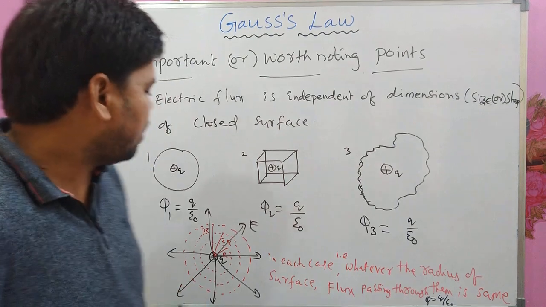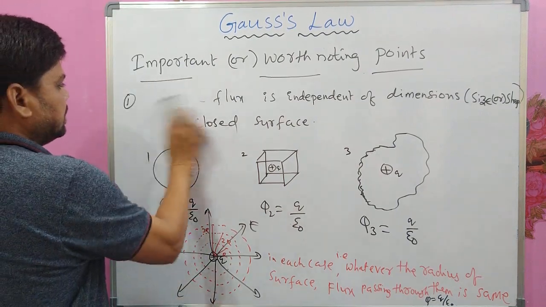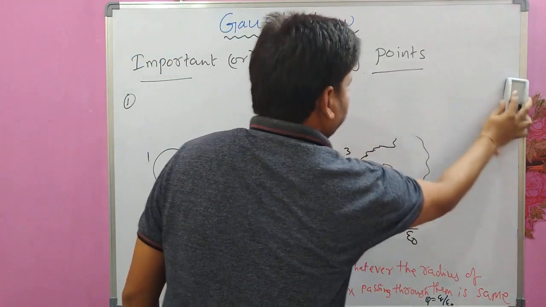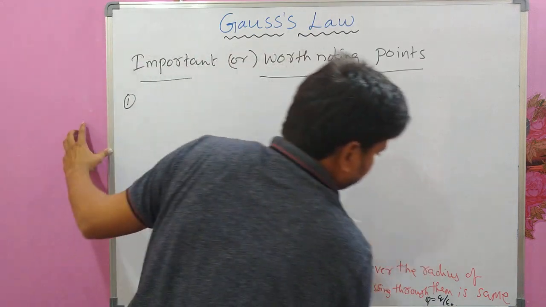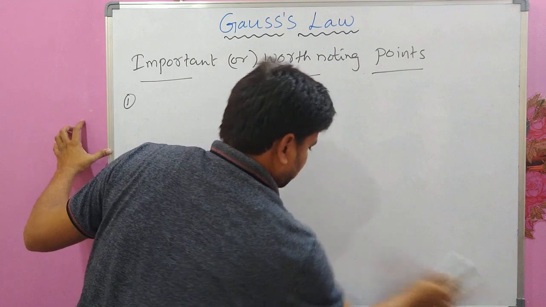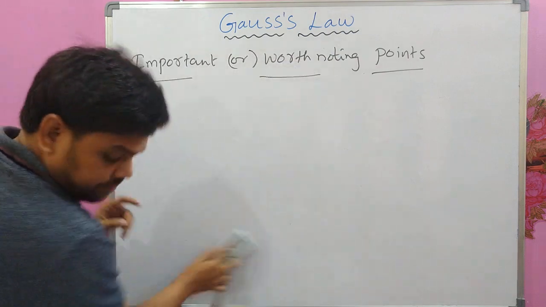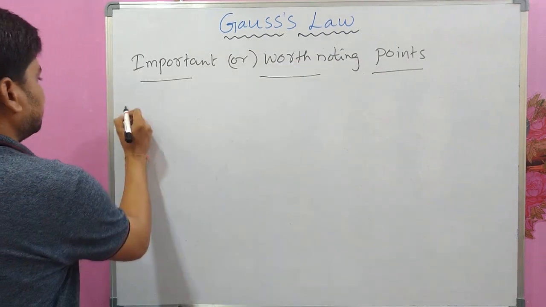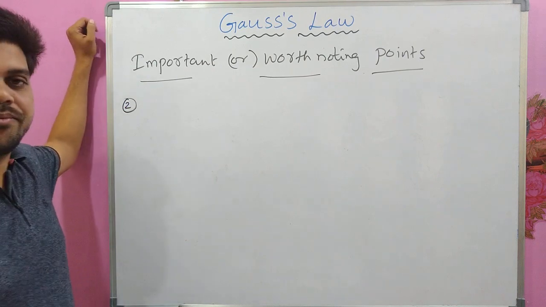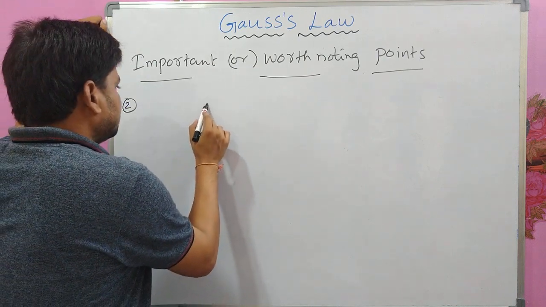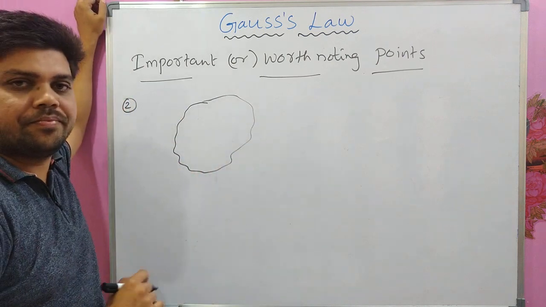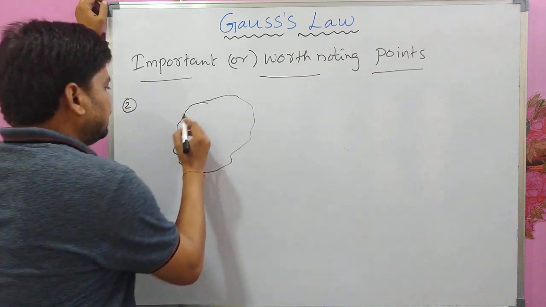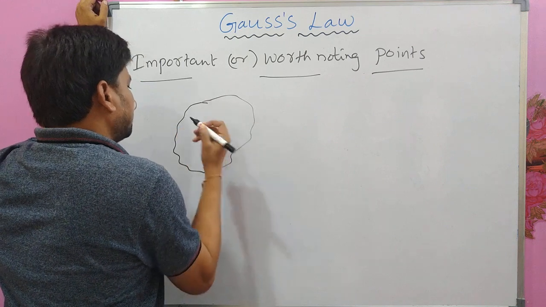And another point I would like to discuss with you. Most important point again, you can see number 2. I have a surface of irregular shape, and some charges are there.